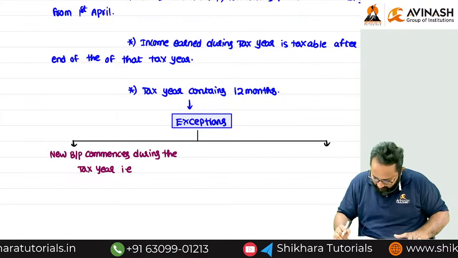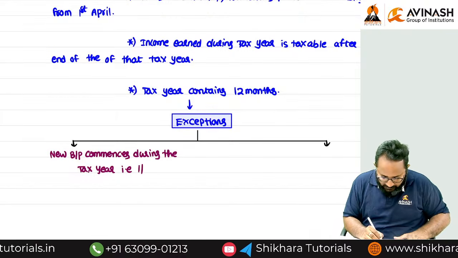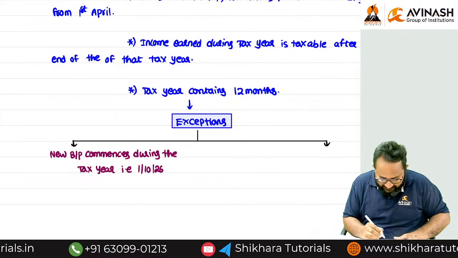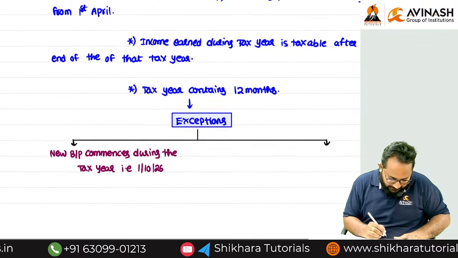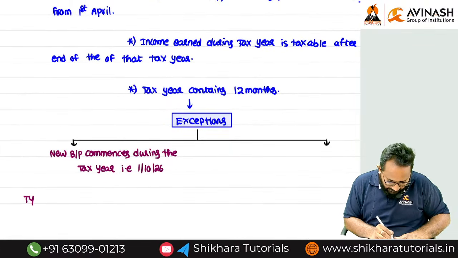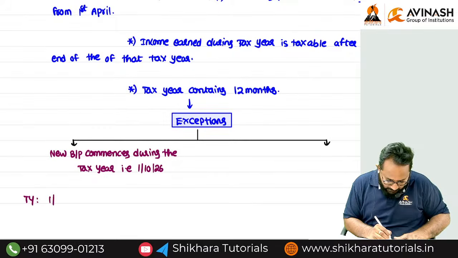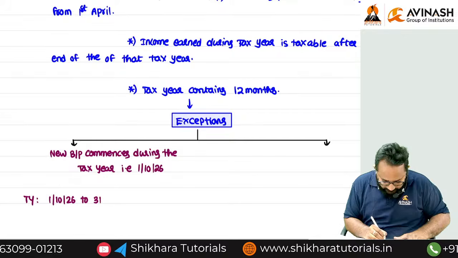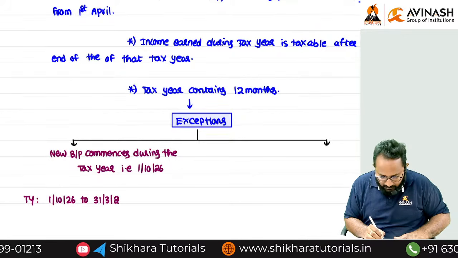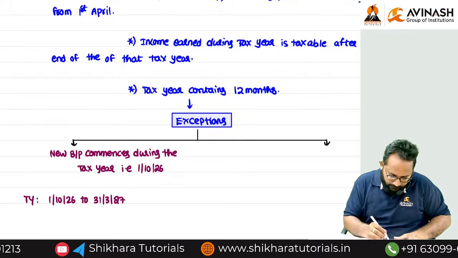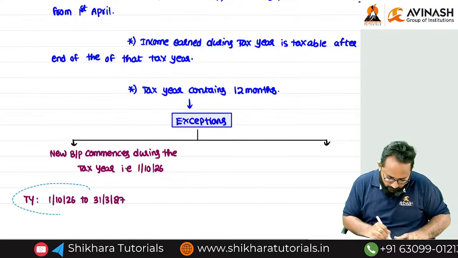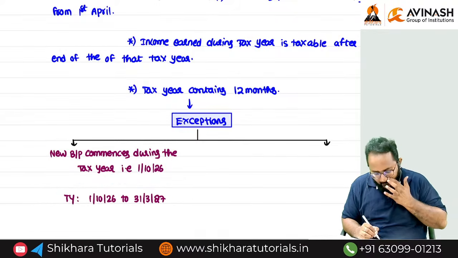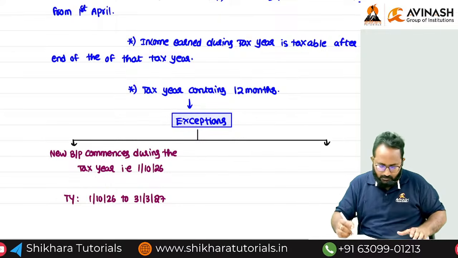I am taking the example 1/10/2026. Now in this case, what is the tax year? We can say 1/10/2026 to 31st March 2027. Clear? Next.